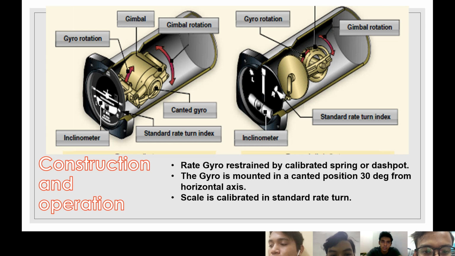Okay. So this is construction and operation. They have a rate gyro, restrained by a calibrated spring or dashpot. The gyro is mounted in a canted position 30 degrees from the horizontal axis. So next, the scale is calibrated in standard rate turn.